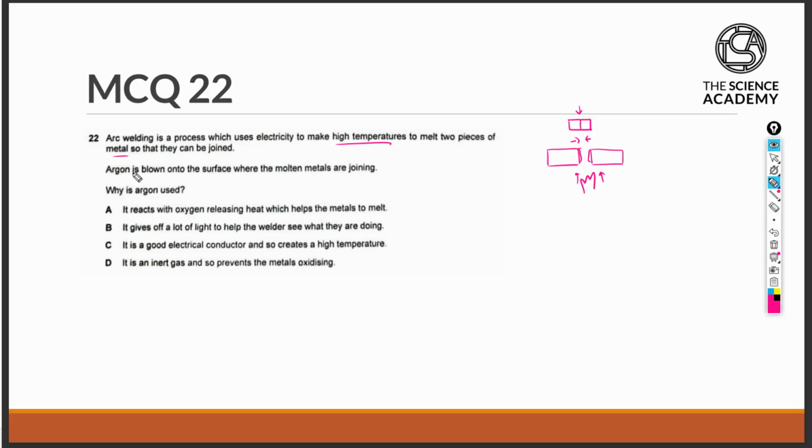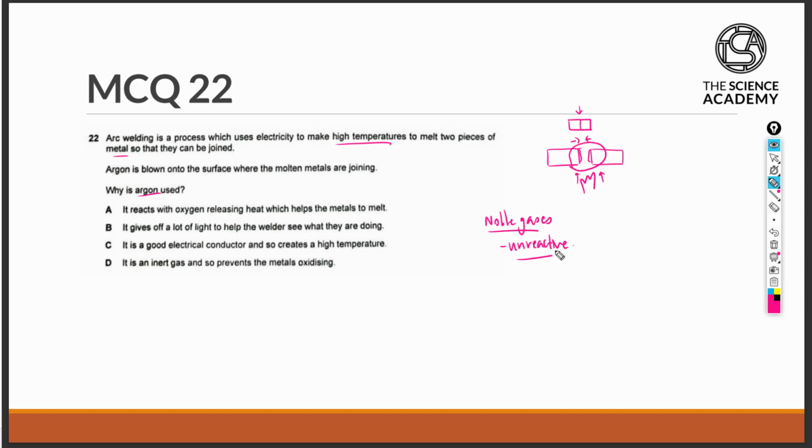It says that argon is blown onto the surface where the molten metals are joining, which means at this site over here. Why is argon used? We should recognize argon as one of the noble gases in group 0 or group 8 of the periodic table. The noble gases are very unreactive because they possess the fully filled valence electron shell, and they will not combine with any other elements in the periodic table. They will always exist alone.